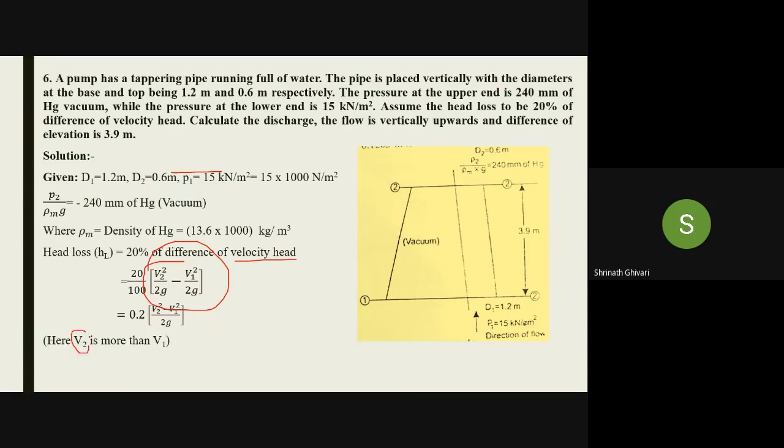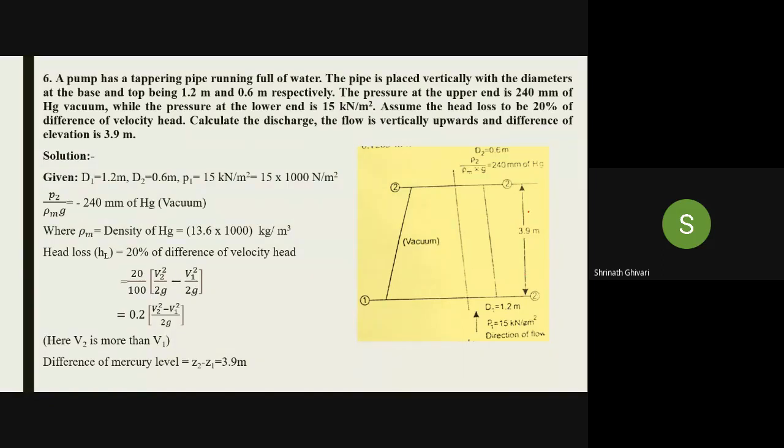Here V2 is more than V1. Can anyone tell me why? At this point the velocity is more than at this one. The diameter of section 2 is smaller than diameter 1. Very good. And also the pressure is less. When the pressure is less, the velocity will be more. Therefore, V2 is greater than V1.